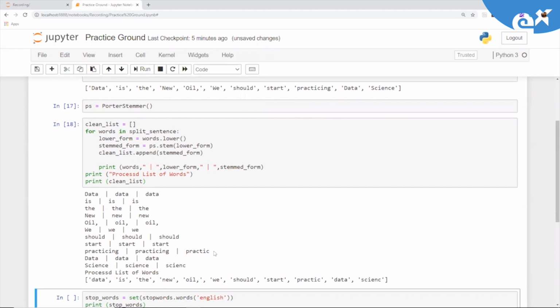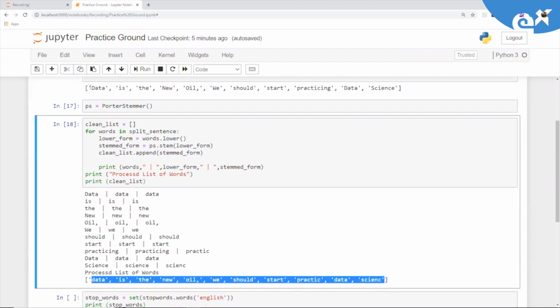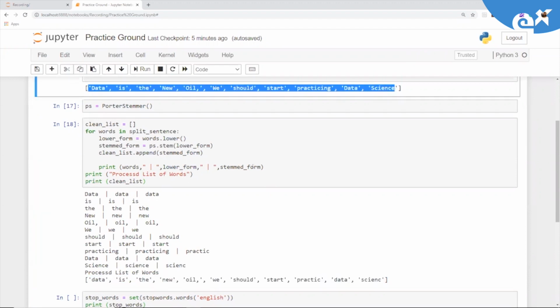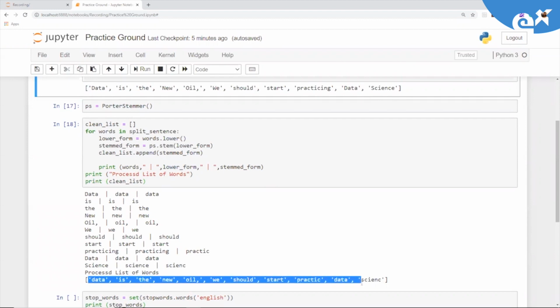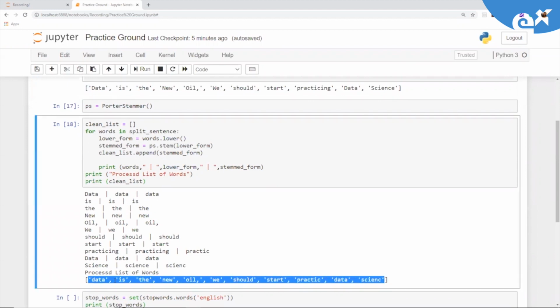And you know that stemming is a hard way of normalizing these words. Similarly, in science, after lowercase you have a small s, but then the last e is getting discarded because of stemming. And finally, if you try to compare this with the original one, clearly we can see that all the words now are in lower form, and at the same time after applying stemming. So practicing is now practic and science is now scienc. Okay. So now we have a list of words after stemming and lowercase.